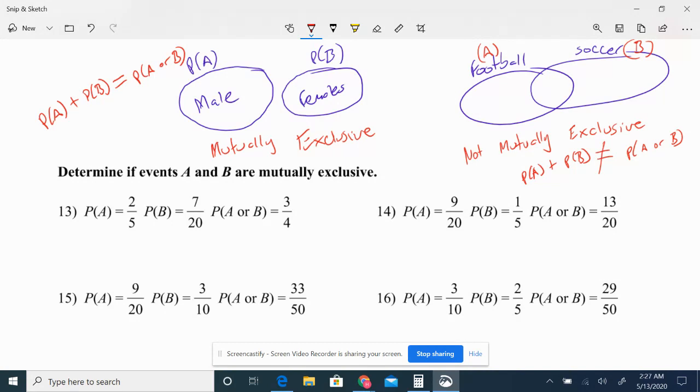All right, so let's take a look at question number 13. Now I have 2 over 5 plus 7 over 20. Probability of A plus probability of B. Now I don't know, so I'm going to put an equal sign and a question mark. I don't know if it's equal to 3 over 4.